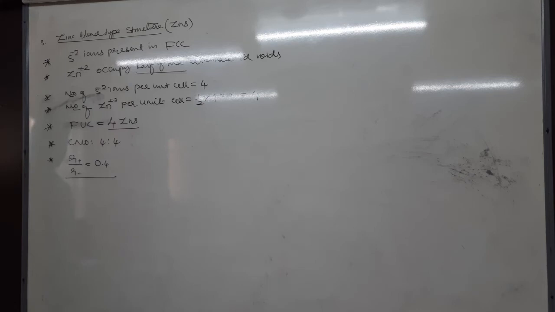Tell me, if it is 0.4, it comes in which range? It comes in tetrahedral. That's why it has tetrahedral geometry. Okay. Next, listen. One more. Fourth one. We have studied wurtzite also. This is zinc blende.